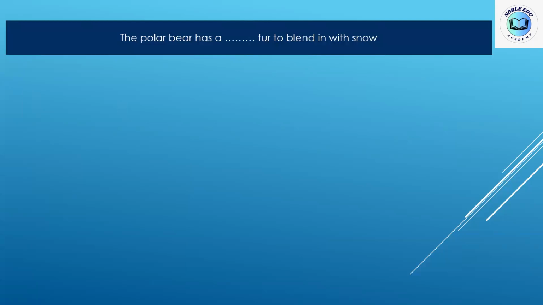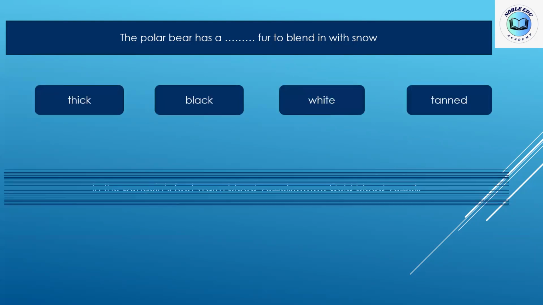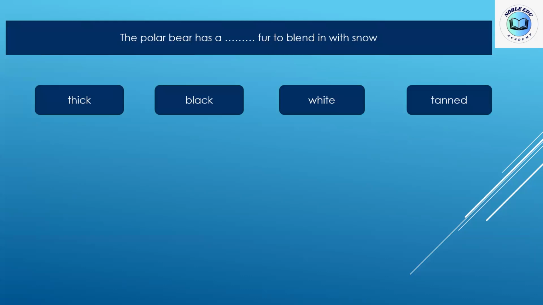Okay, let's see the next one. Read that. The polar bear has a fur to blend in with the snow. Has a what? White.